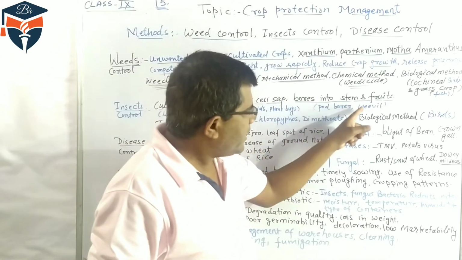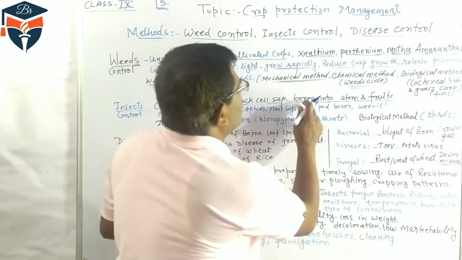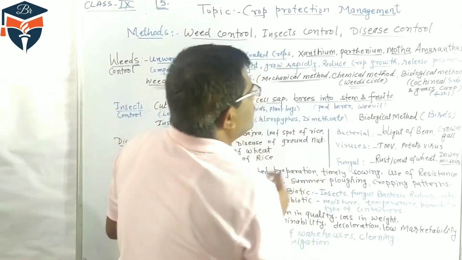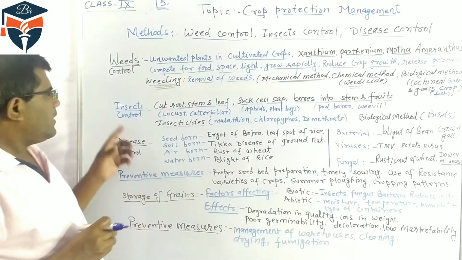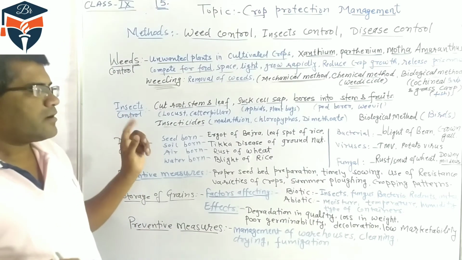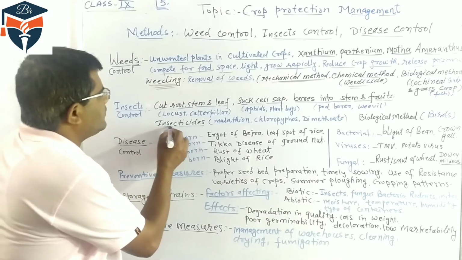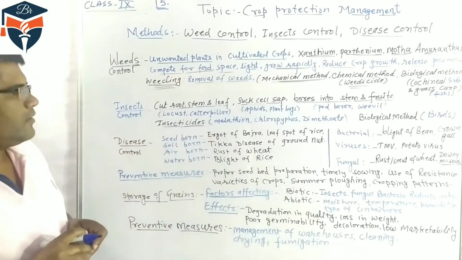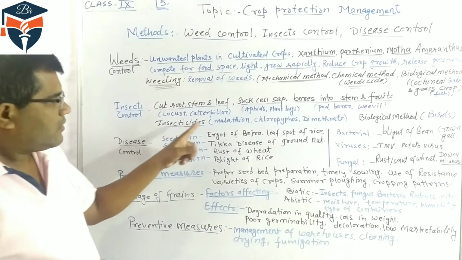Pod borer as well as the weevils make borer holes in the root, stem and fruits. Another way, insect pests are controlled by the use of chemicals. These chemicals are called insecticides. These are the chemicals used to kill the insect.